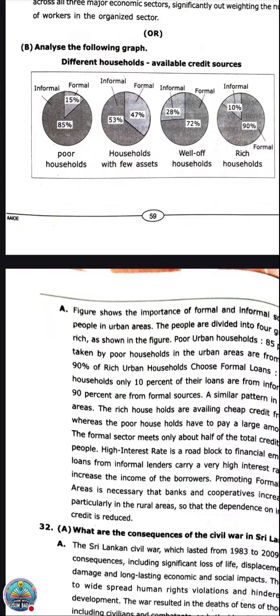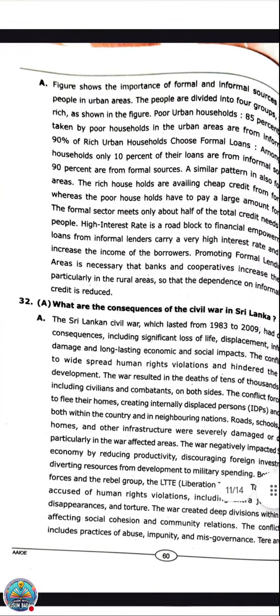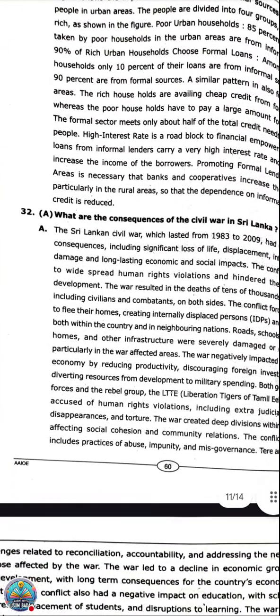The next one, what are the consequences? Here you got a nice question. This is from the first chapter which I explained. What are the consequences of the civil war in Sri Lanka? So why was there civil war in Sri Lanka? Because equal dominance was not given to both community people, Sri Lankan Tamils and Indian Tamils. Sri Lankan Tamils were dominating, so thus there was a civil war. Most probably you will remember that, so this answer you can do on your own.